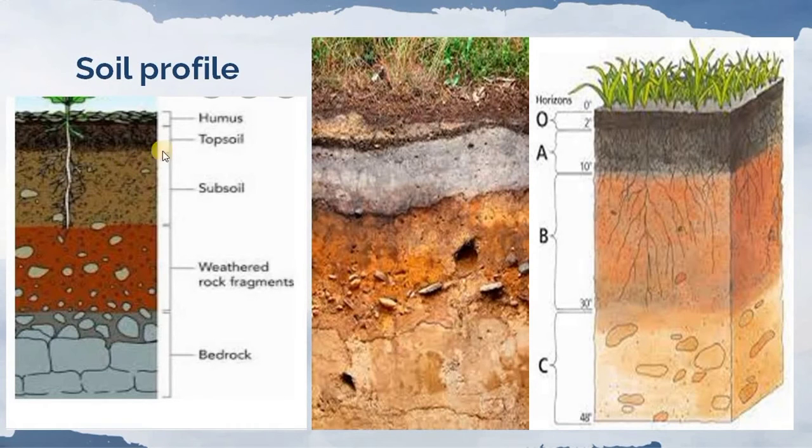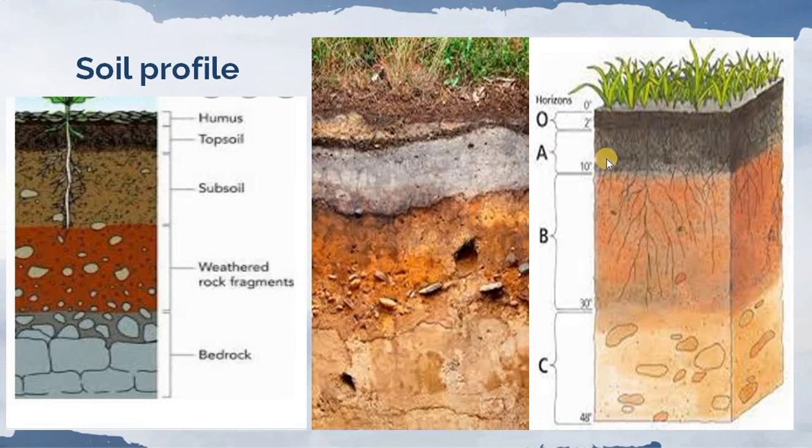So in this picture you can see soil profile, horizon O, A, B and C. It refers to the layers of soil which are called horizons. I have explained. Horizon O. This is the surface layer which is composed of organic materials like plants, roots, leaves, humus and dead insects.